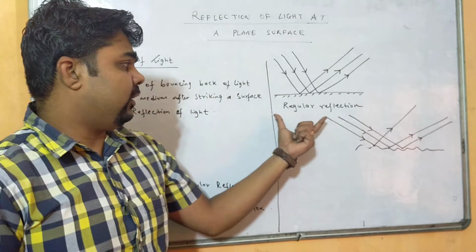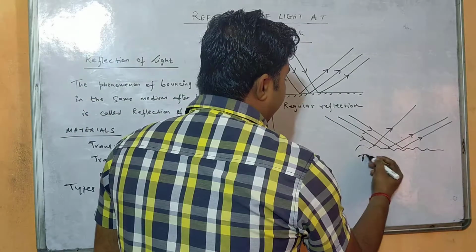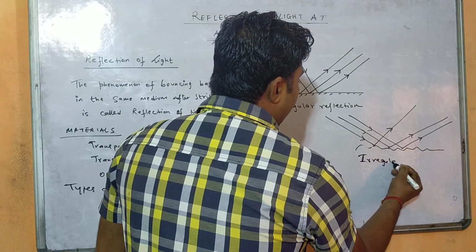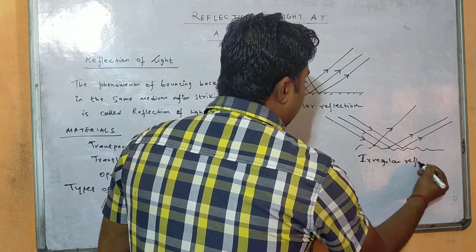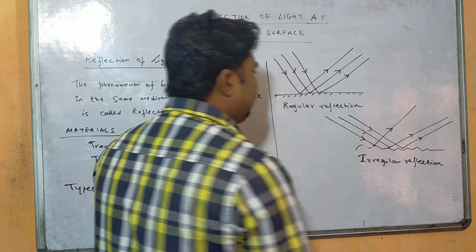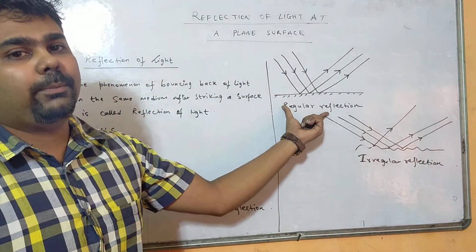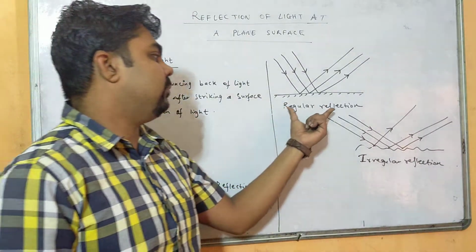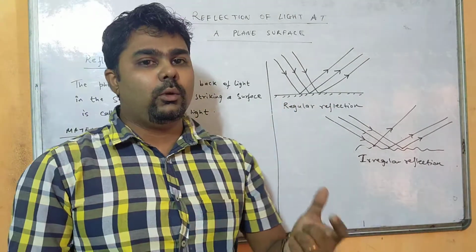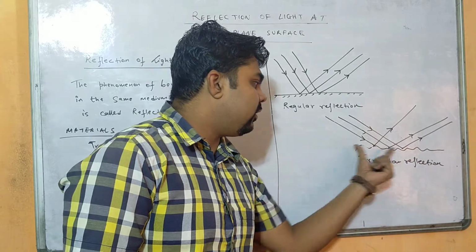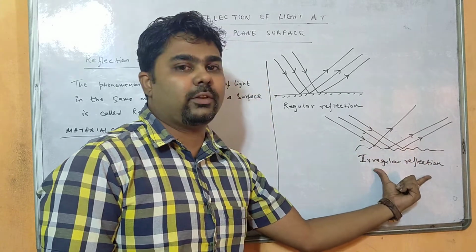So if I differentiate regular reflection and irregular reflection, what will be the main point here? The main difference is that regular reflection takes place on a polished surface. Whenever a ray of light falls on a polished surface, we get regular reflection. Whenever a ray of light falls on rough surfaces, we get irregular reflection.